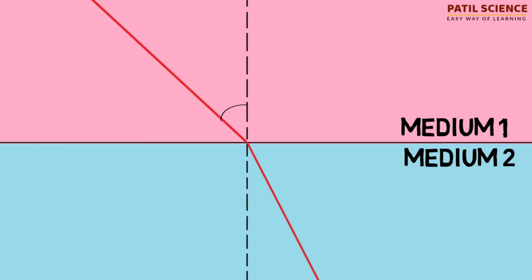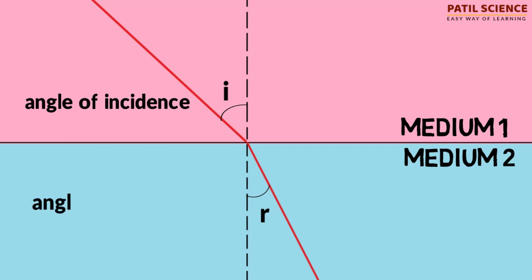The angle between the incident ray and the normal, angle I, is also called the angle of incidence. The angle between the refracted ray and the normal, angle R, is called the angle of refraction.